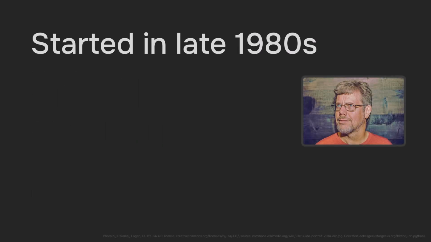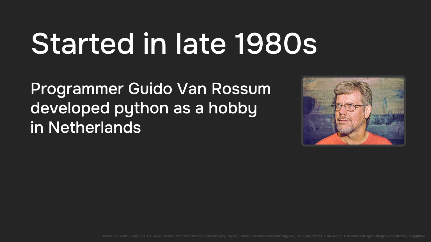In this video, we'll be going over a brief history of the Python programming language. The development of the Python programming language started out in the late 1980s by the programmer Guido van Rossum.